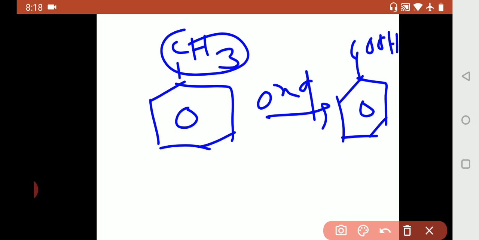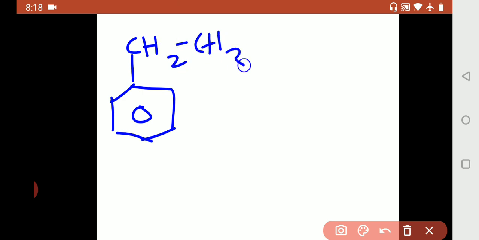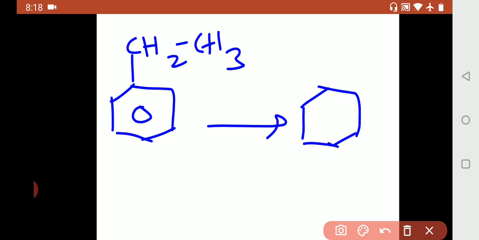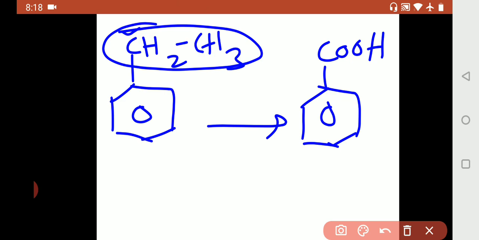Now, if two carbons are present, ethyl benzene, CH2, CH3, a little bigger size. Even two carbons are present, that will become into one COOH only. That is, this alpha carbon will only undergo oxidation. But relative to toluene, it will be a little faster because the size of side chain is big. But this carbon will not convert into COOH. That you have to remember.